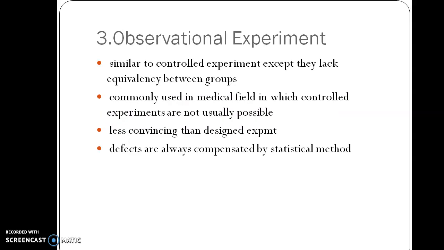The next one is the observational experiment. This is somewhat similar to a controlled experiment, except that it lacks an equivalency between groups. We commonly use this observational experiment in medical research, in which controlled experiments are not usually possible. It is less convincing than the designed experiment, and its defects are compensated by means of statistical methods. So the observational experiment is generally done whenever the controlled experiment becomes very difficult to perform.